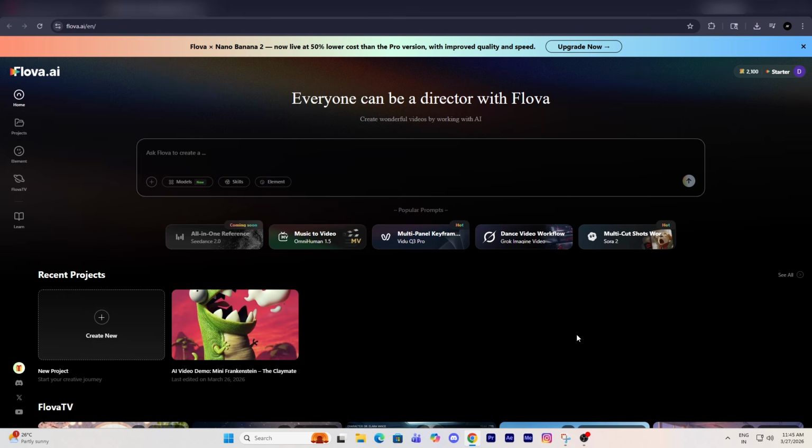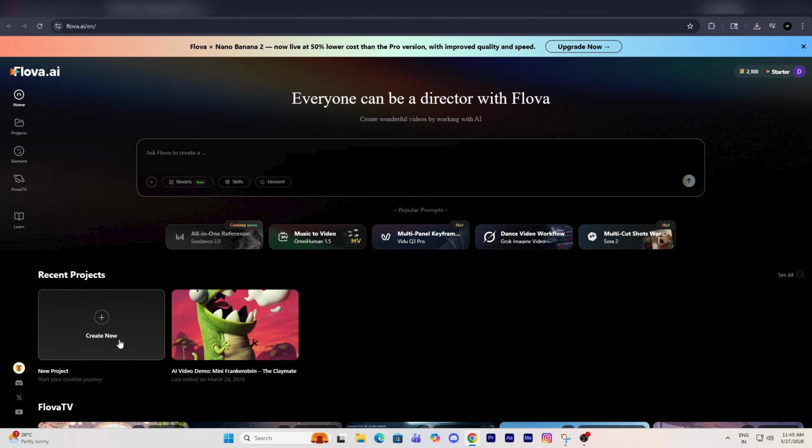But before we start creating, Flova has a feature called Video Recreation, which lets you make a copy of any video, literally an exact same version. If you want to clone any channel, you can do it very easily with only one click. You just need to upload the video, and Flova will instantly create an exact same version for you. This feature is really powerful, but for now, we'll try doing it manually first, and later we'll use that feature. So now let's create our own video from scratch.